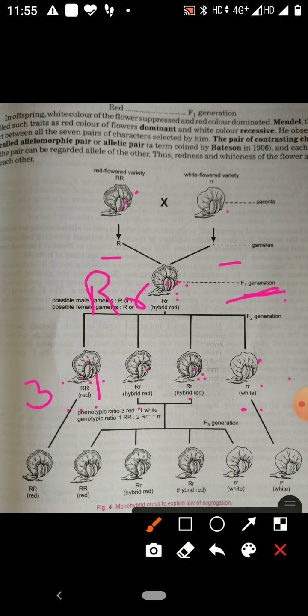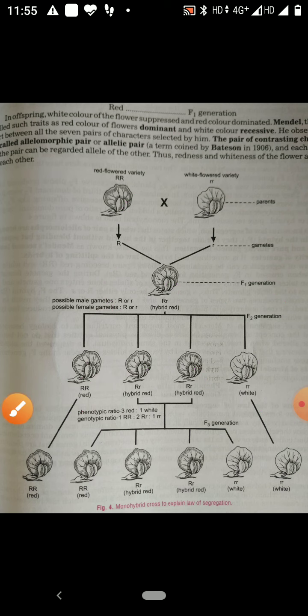This is the genotypic ratio, 1:2:1. The phenotypic ratio is 3:1, meaning 3 red, 1 white. The genotypic ratio is 1:2:1: one pure red, two hybrid red, and one pure white. So like this you can understand the monohybrid cross.